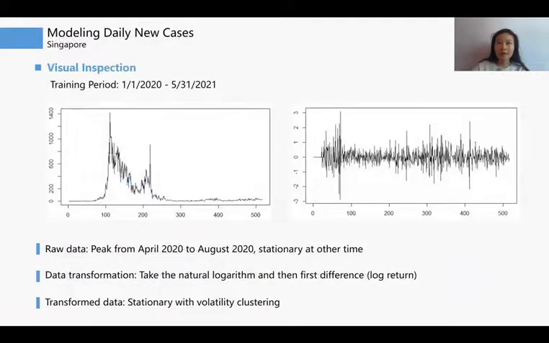First, we look at the daily new cases for Singapore. The raw data shows a peak from April to August last year and stationary at other time. So we perform the transformation of taking the natural logarithm and first difference. The second plot shows how transformed data looks stationary and volatility clustering is observed.